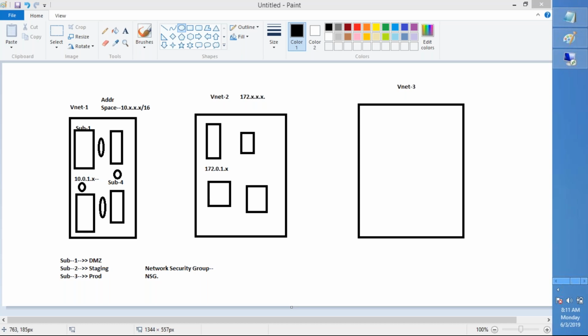Will there be any console-like thing to check the status of the instance or VM? If you compare that with your hypervisor environment like VMware, where you look for a console, that level of console you don't have.